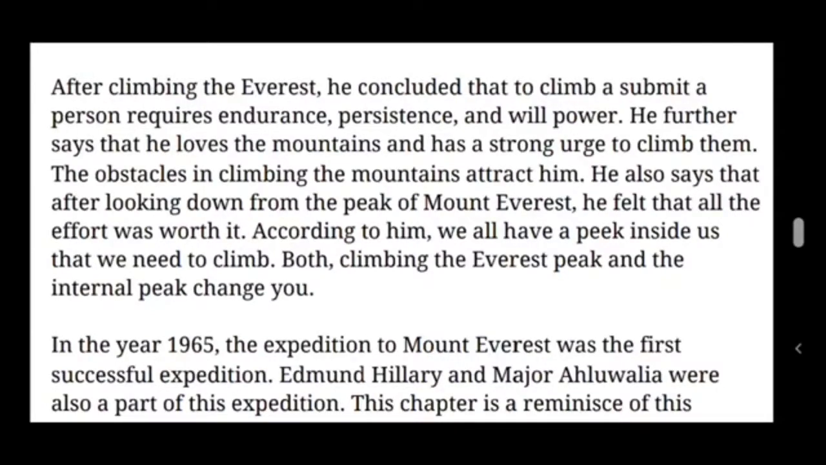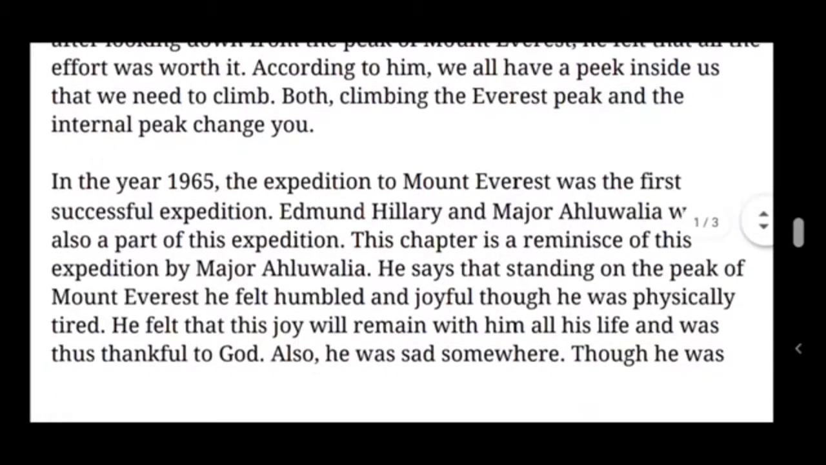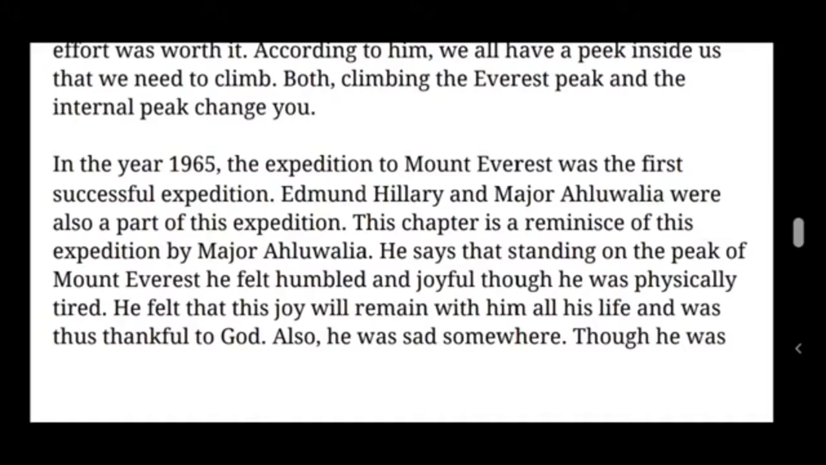So that's all from the second paragraph, children. Look at the third paragraph here. In the year 1965, the expedition of Mount Everest was the first successful expedition. Edmund Hillary and Major Ahluwalia were also a part of this expedition.